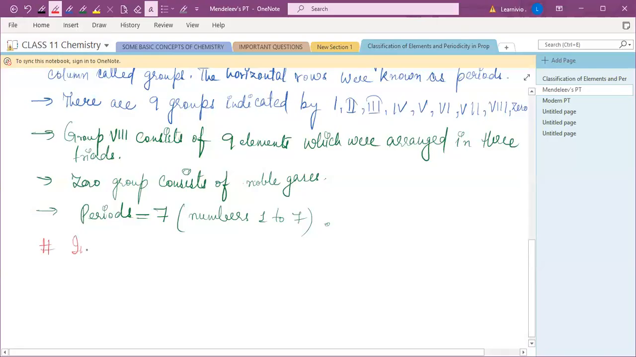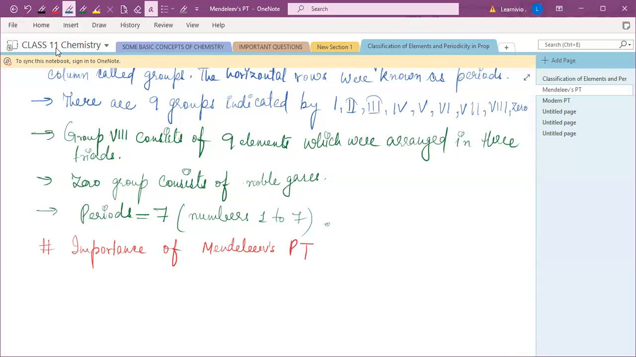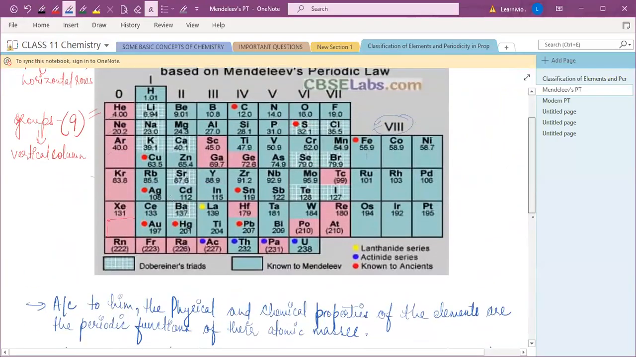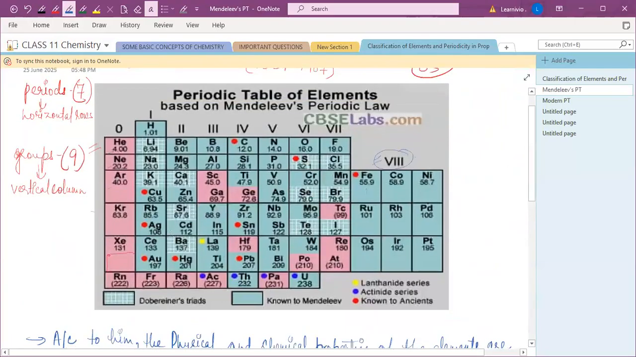Now let's see what those importances are, why it is important. So let's write down the importance of Mendeleev periodic table. You can see the Newlands' law of octaves, and after that just see this, Mendeleev's periodic table. This periodic table made the study of the elements quite systematic, right?